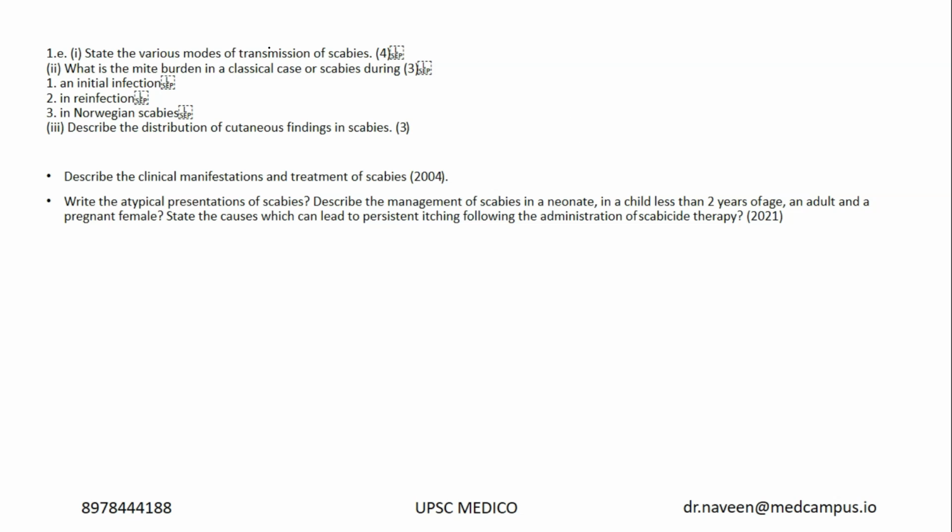Now, what are the modes of transmission of scabies, and what is the mite burden in the initial infection? In Norwegian or crusted scabies, it's almost in the millions. Initially you have 5 to 25 mites, but I don't know what it is in reinfection. Maybe a person with reinfection will be an immunocompromised person. Maybe the count will be between 5 to 25 to millions.